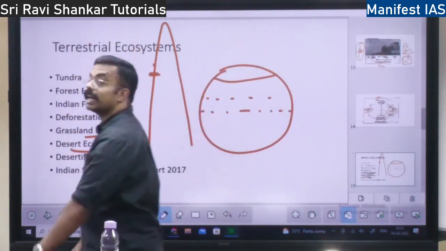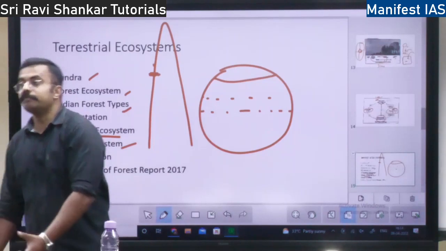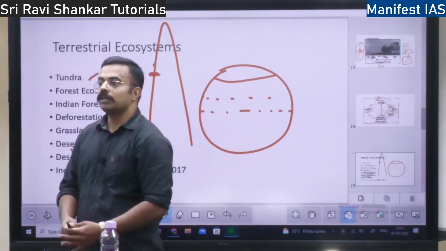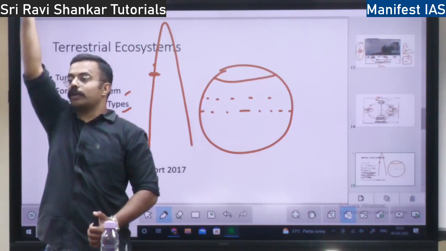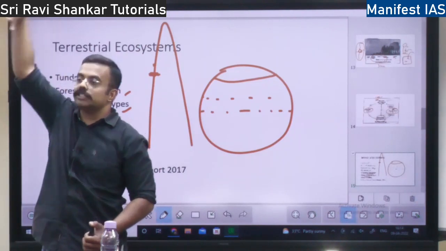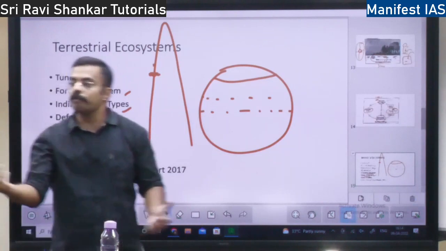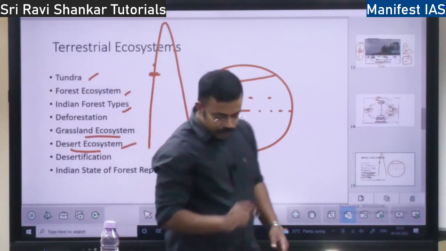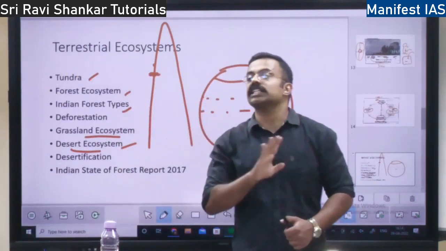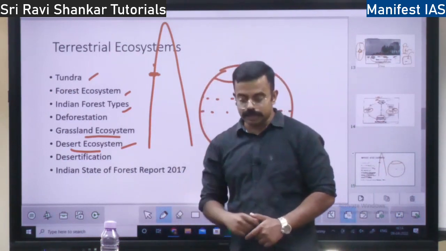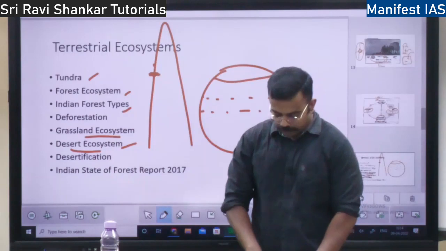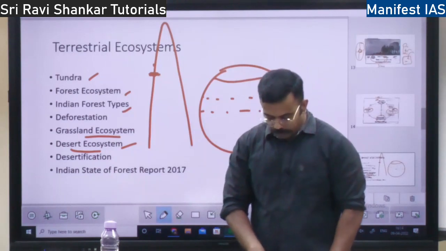The air will be subsiding. For rainfall, what is the condition? Evaporation should be there and air should rise up for condensation to take place. When air is moving in the other direction, how will rainfall happen? That is why in the desert region there is no rainfall, because subsiding air is there, right? Okay, so that is one thing.